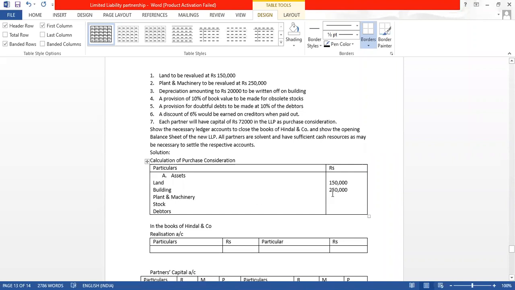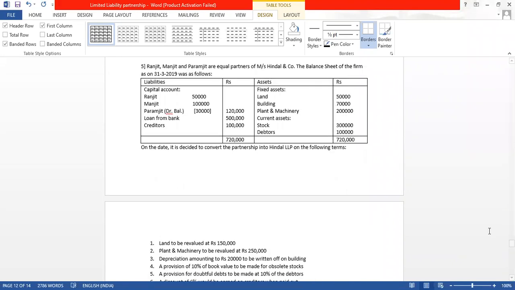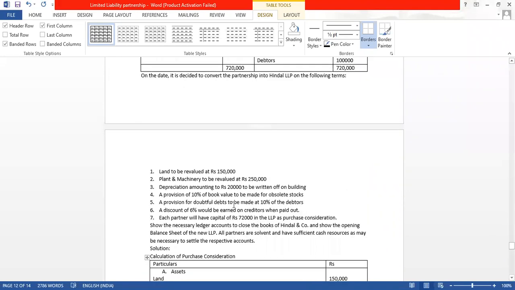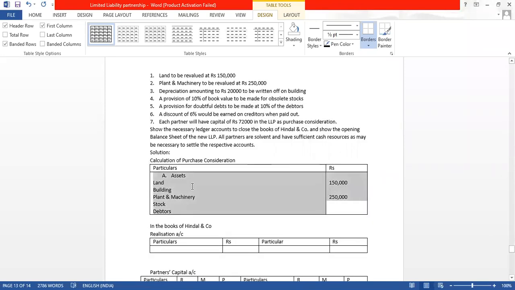And here building value was 70,000, but there is a depreciation of 20,000. So here we can just show 70,000 minus the depreciation of 20,000 will give us the new value of building, that is 50,000.